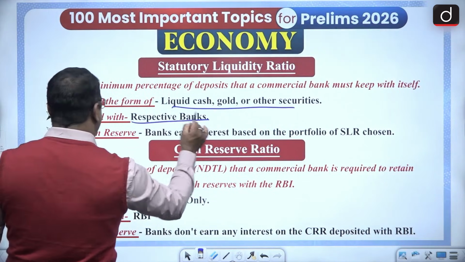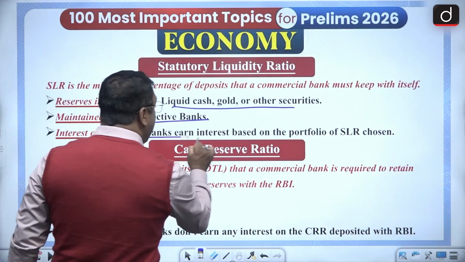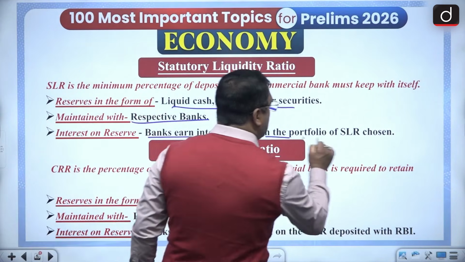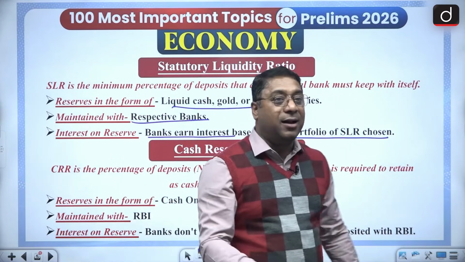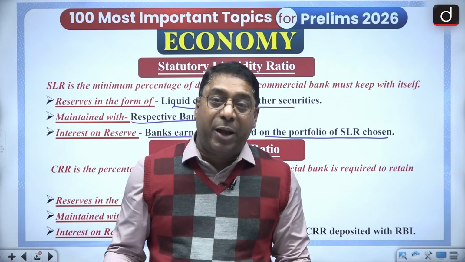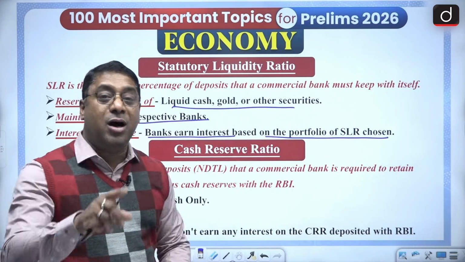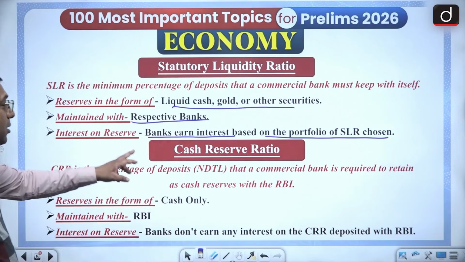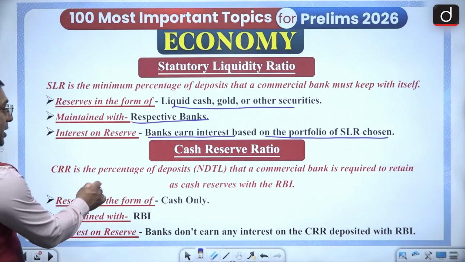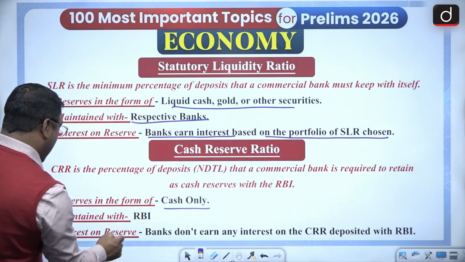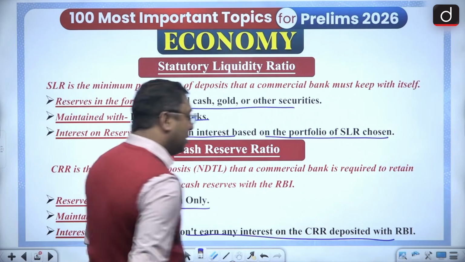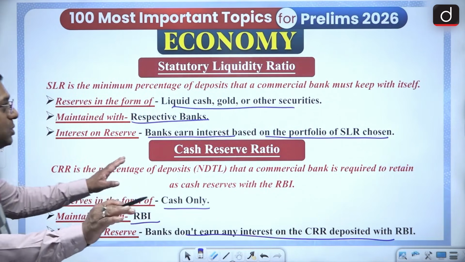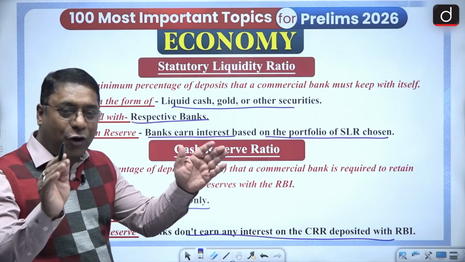Then the respective banks keep it with them, and banks earn interest based on the portfolio of SLR chosen. That means whatever is the portfolio of SLR the banks are choosing, on the basis of that, the banks will earn interest. But CRR is only cash, and that is with the RBI, and they don't earn any interest on the CRR deposit. So that is perfectly clear for all of you.